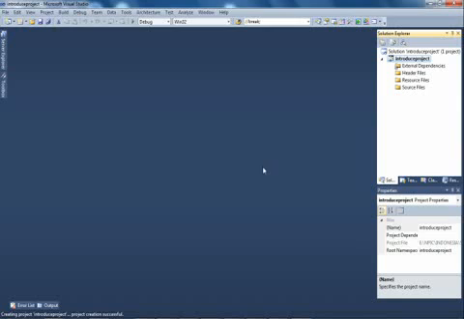On this page, in the Solution Explorer, if we want to make a new program, we must add a new item first.